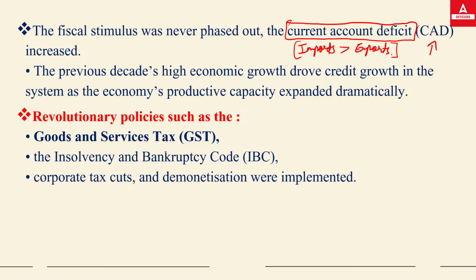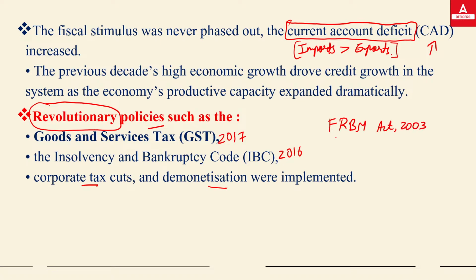Now, to control all these situations, the government of India introduced GST, the goods and service tax. It introduced the Insolvency and Bankruptcy Code. The corporate tax was cut. Demonetization was done. All these are known as revolutionary policies by the government to address the fiscal deficit, or to control the financial situation of the country. Out of these, one revolutionary policy was the FRBM Act, which was and is still helping the government of India to reduce the deficit.